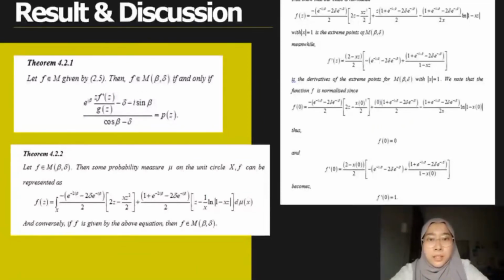Result and discussion. In this project, we generate new theorems. First is theorem 4.2.1, which shows that the function in P is related to this equation. Second, theorem 4.2.2, by letting f be an element of class M, f can be represented as this equation. Third is corollary 4.2.3. This corollary shows that our class is normalized.